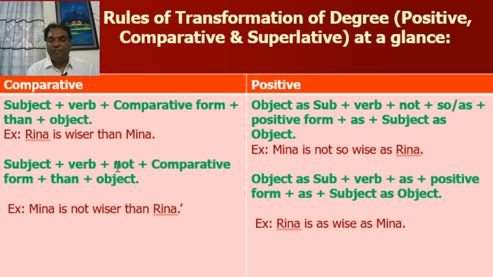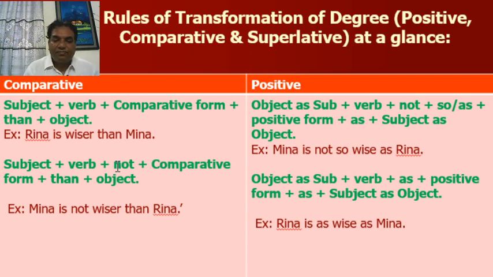In case of positive, Meena is not so wise as Rina. Here, in case of comparative, Meena is the object, but in case of positive degree, Meena is the subject. And in comparative degree, Rina is the subject, but in positive degree, Rina is the object.